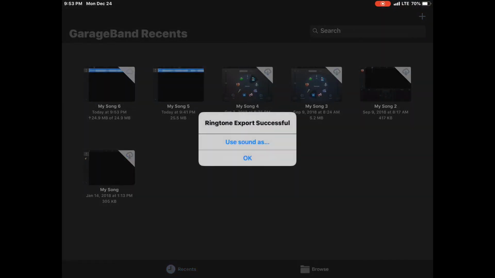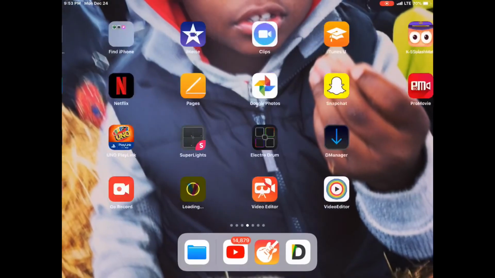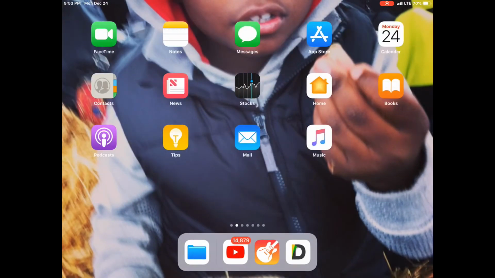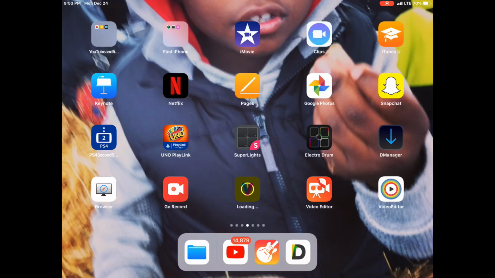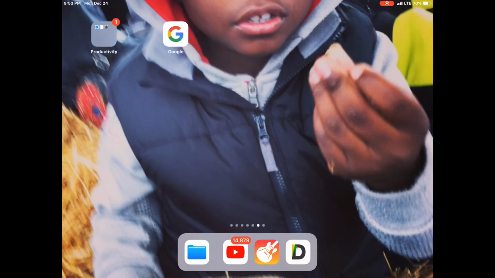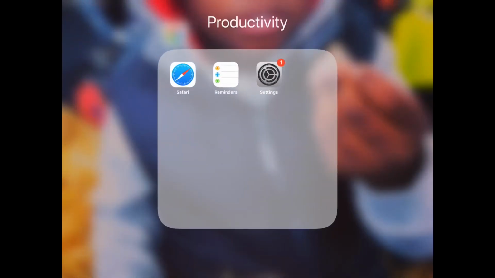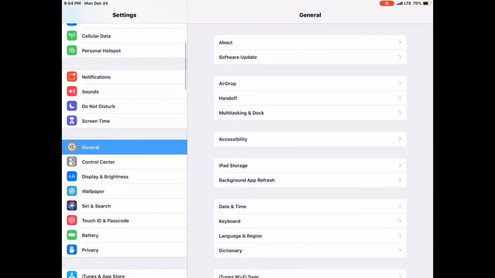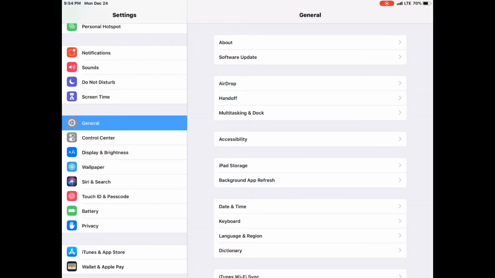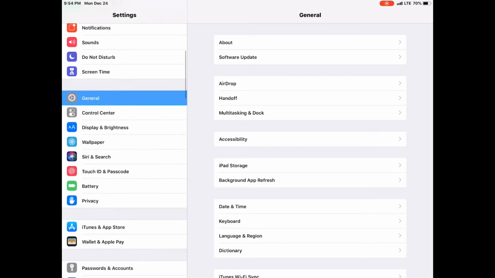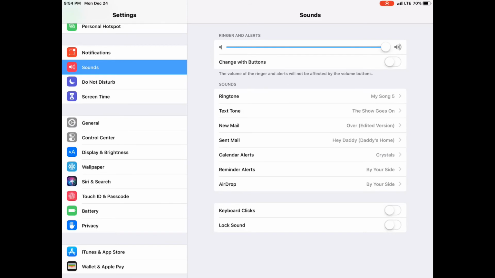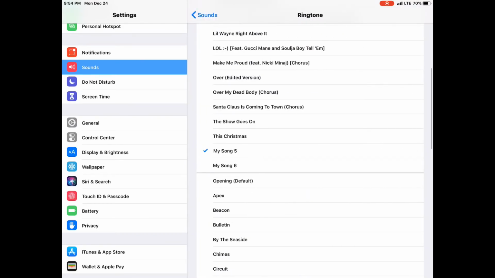Alright. Then what you're going to go to is your settings. Then after you go to your settings, you're going to go to sounds. Then you're going to go to ringtone. And then it should be My Song.